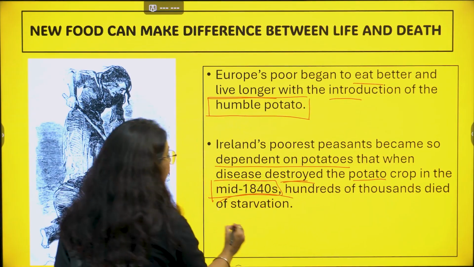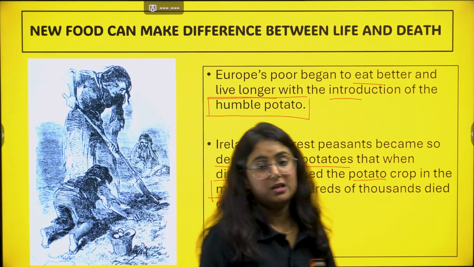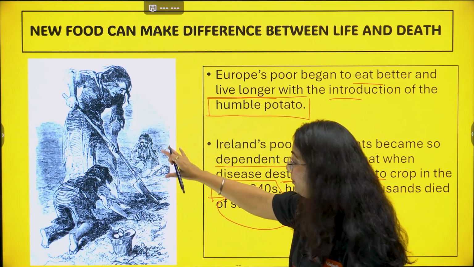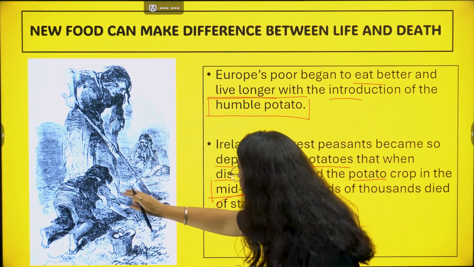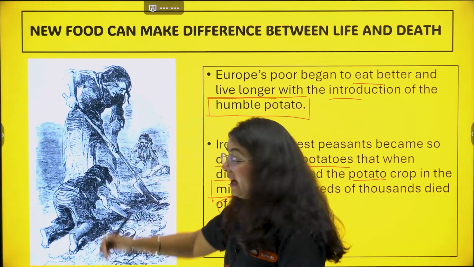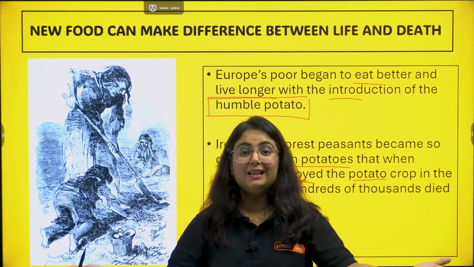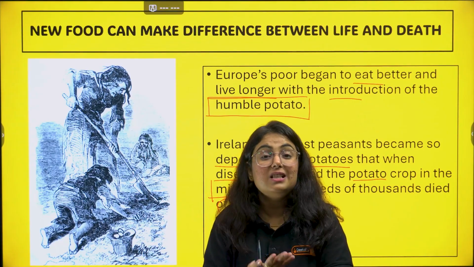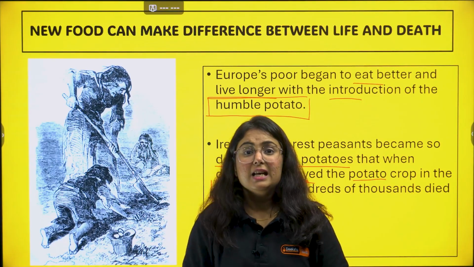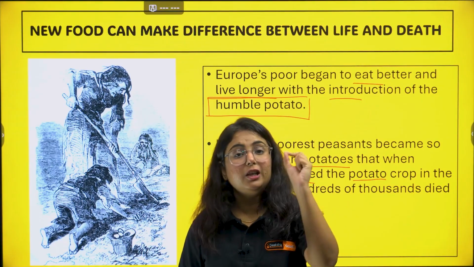100,000 people died of starvation because they were dependent on the crop, and you can see this with the help of this picture. See how a small kid and a lady are just digging the ground, hoping by luck to find any potatoes. So this was the situation, right? They were so dependent on potato.